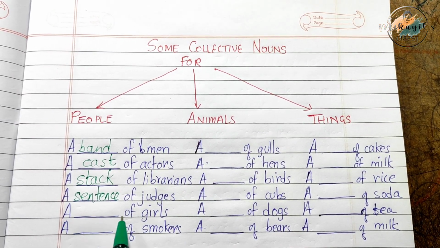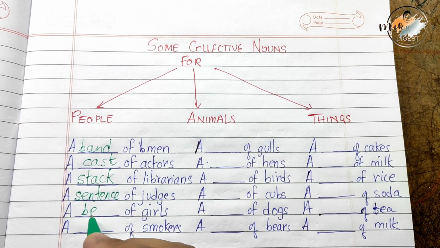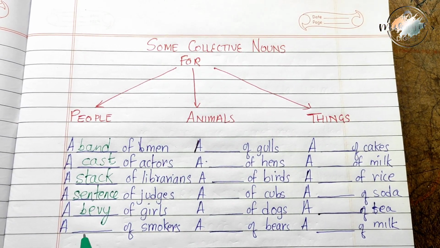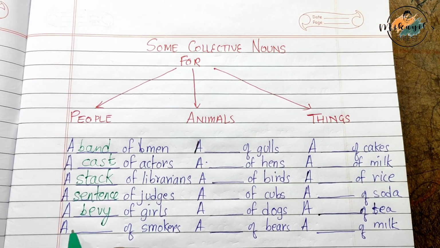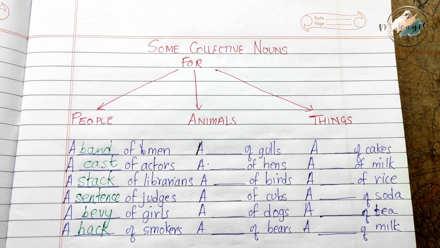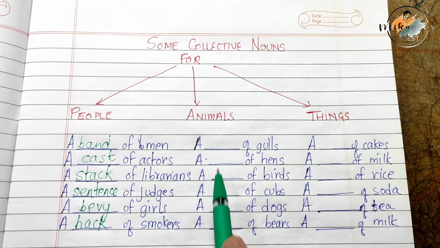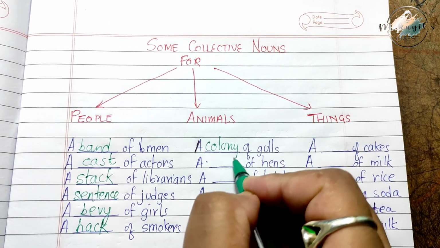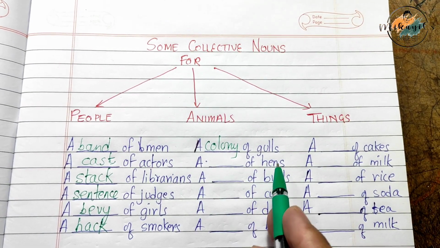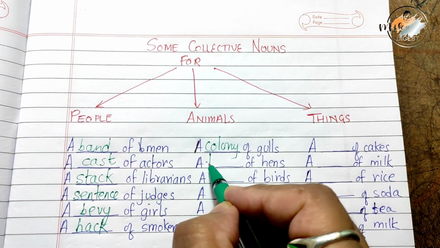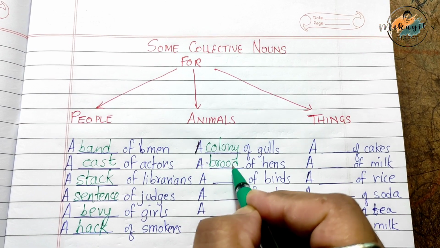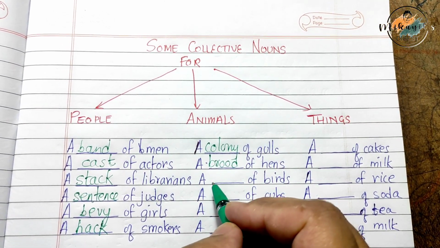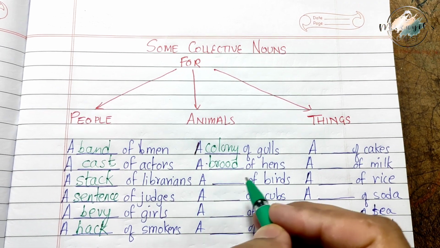Okay, a bevy of girls. A hack of smokers. Next, for animals, a colony of gulls. A brood of hens, I hope everybody knows this. Next, for birds, very easy. We have all learned this in our 3rd standard.